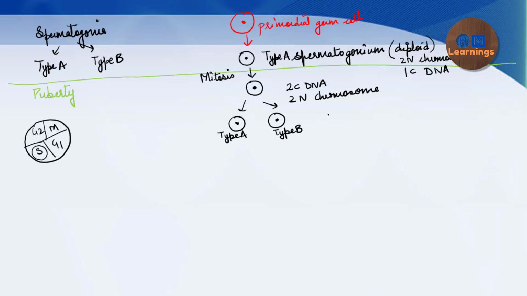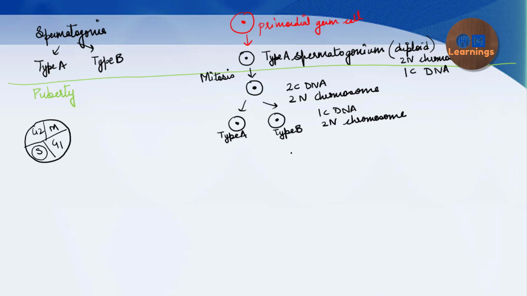Okay, talking about their genetic material, they will have 1C DNA and the chromosome number is the same, because it is the mitotic division, not the meiotic division. So the number of chromosomes will remain the same. Now the type B spermatogonium will continue the process of spermatogenesis.